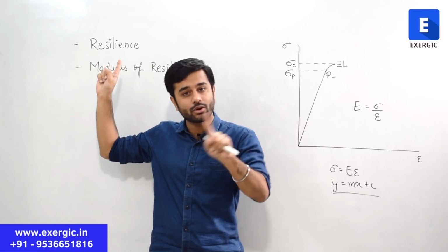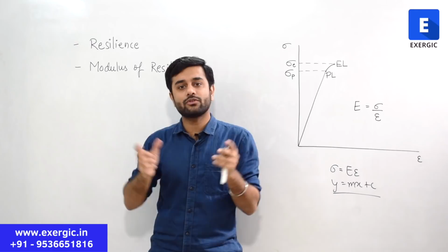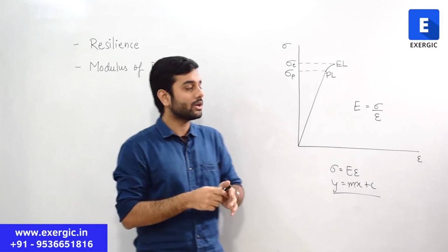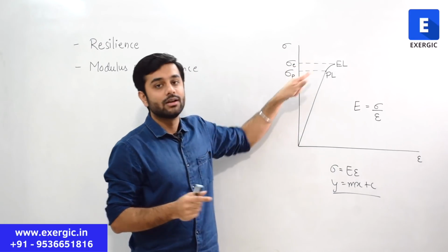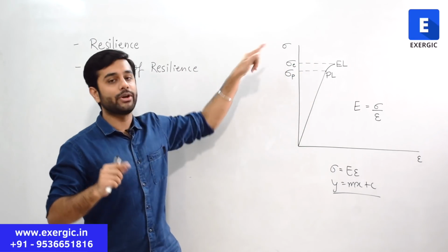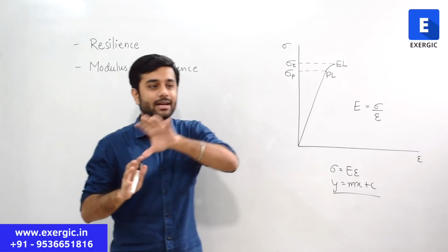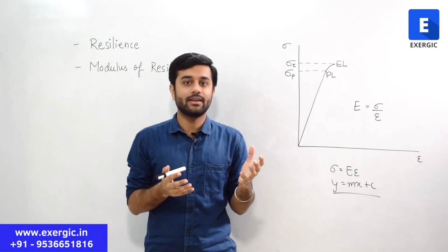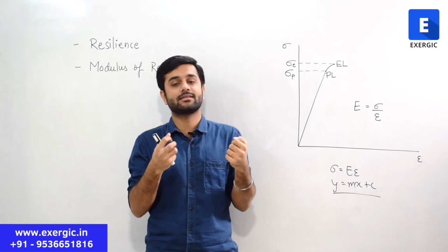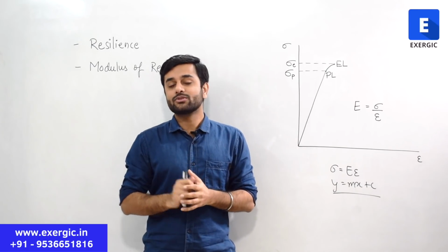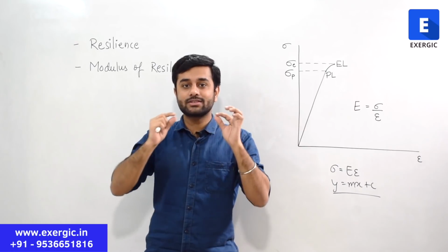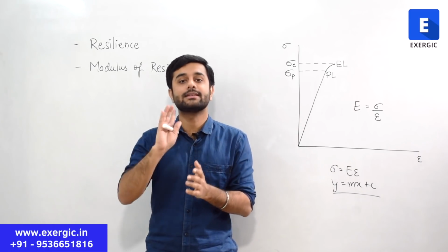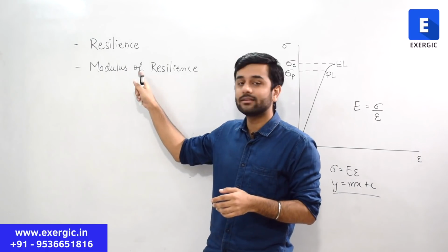Resilience was not the maximum limit; it was just a property. But when we define it, obviously you cannot define it for each and every point. So we choose the maximum point to define it, so that we can compare different materials, which one of them is more resilient if the highest applicable stress is applied. So modulus of resilience is to give a number, to quantify the resilience.